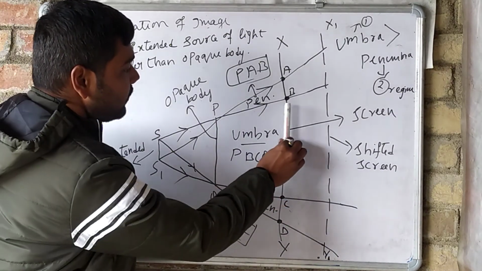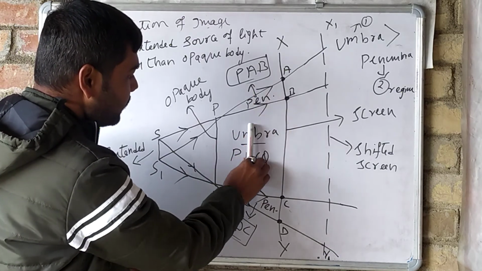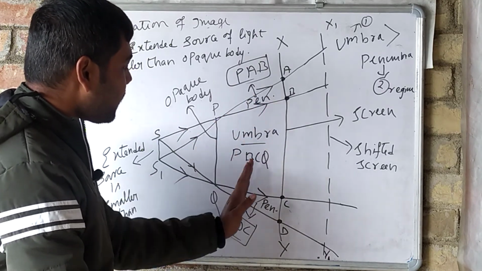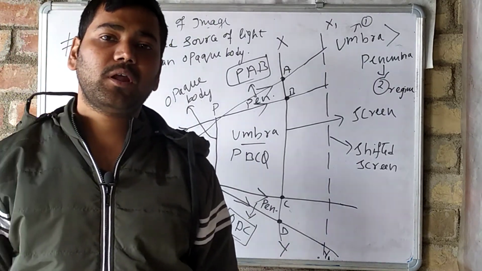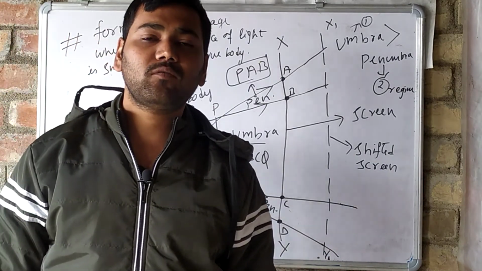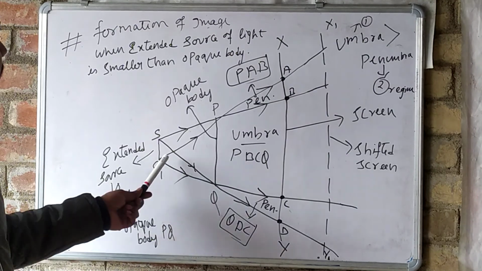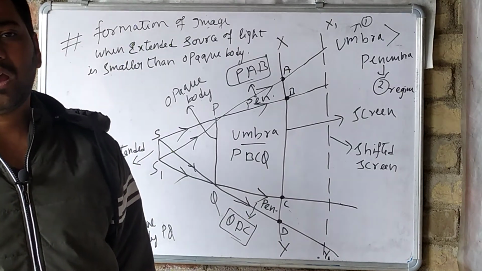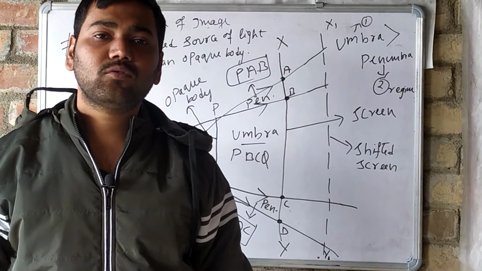If we shift the screen from here to PQ, that means towards the opaque body, the size of penumbra will decrease and the size of umbra will also decrease. So this is the formation of the image when the extended source of light is smaller than the opaque body. Both formations I have clearly explained to you.